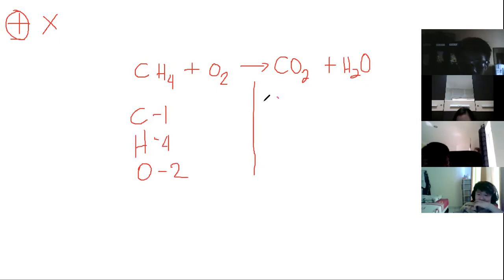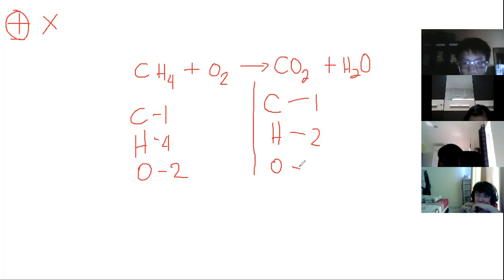So on the other side, same thing. How many carbon do we have at the product side? We have 1. How many hydrogen do we have? We have 2. How many oxygen do you have at the product side? Only 1 for the product side.